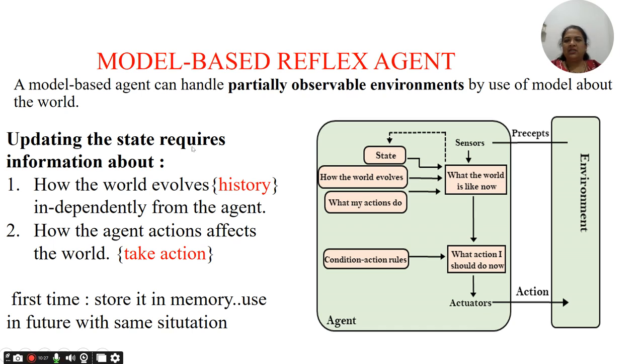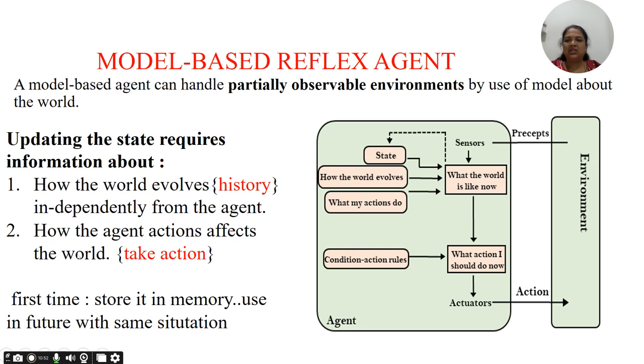So now, updating the state requires... in this case, it will keep on updating the state because it can sense the past history as well. That is the capability of the model based reflex agent. To update the state, it requires how the world evolves, meaning the history. So here we can see how the world evolves. That was the history part, and that can be independent of the agent.